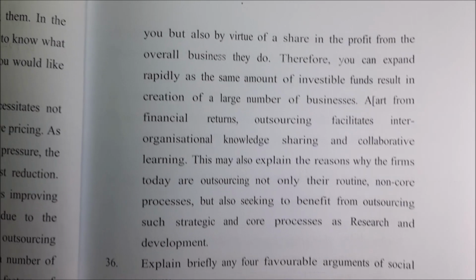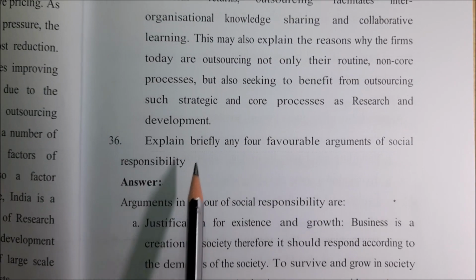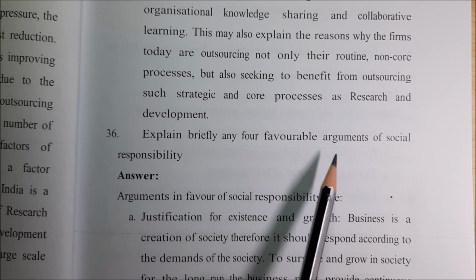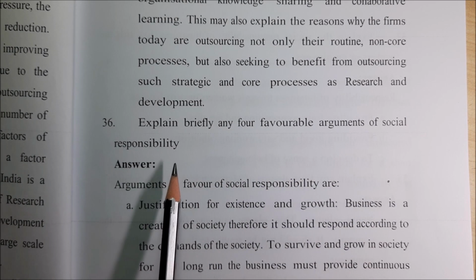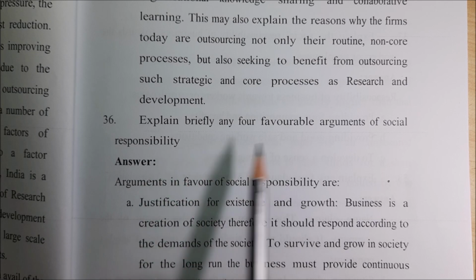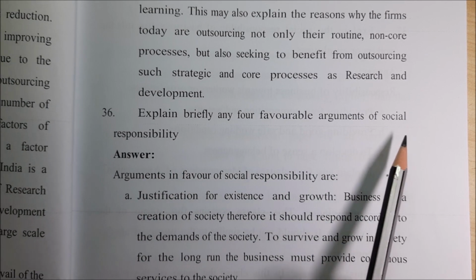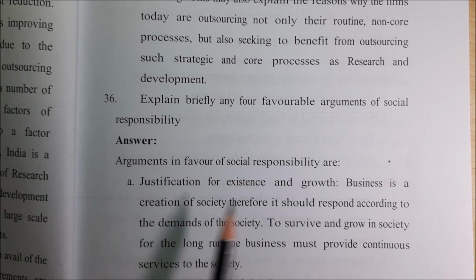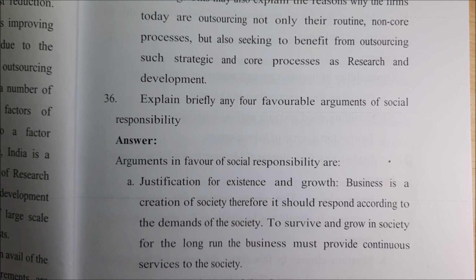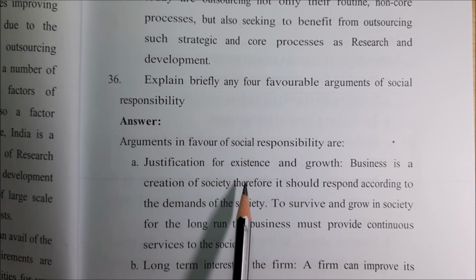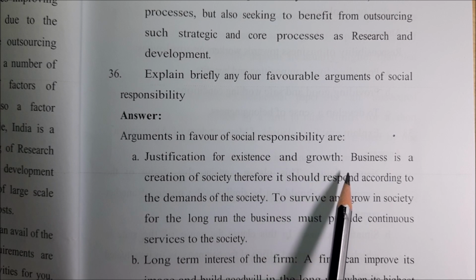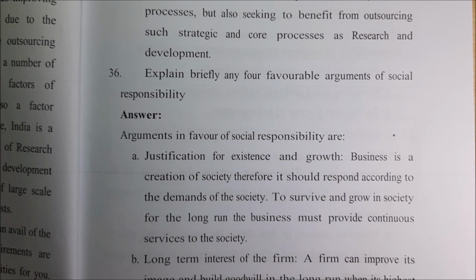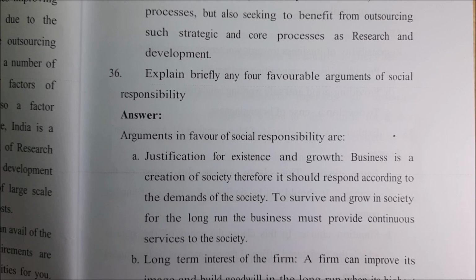Now, the next question is explain briefly any four favorable arguments of social responsibility. That is very important. We have already done the social responsibility, that is a justification for existence and growth. We are supposed to justify ourselves that we are here, right?